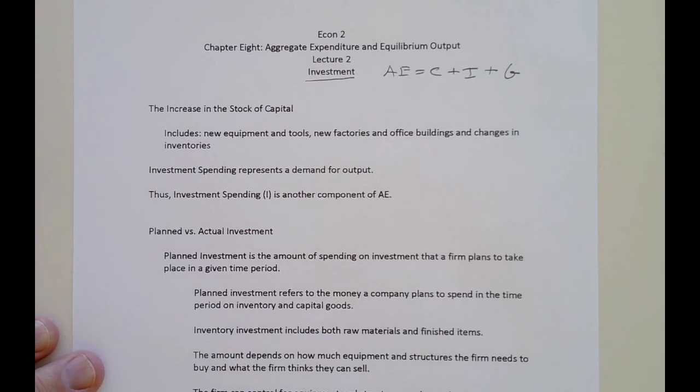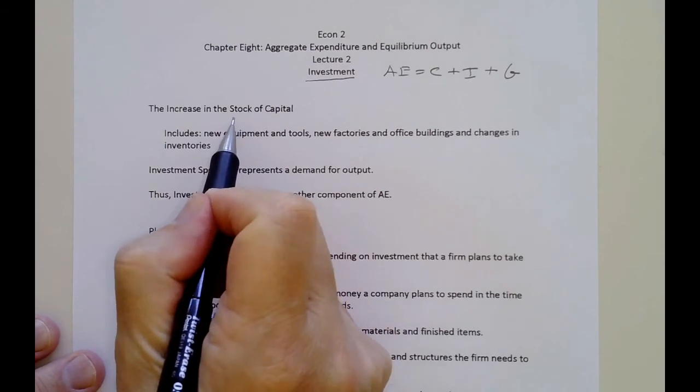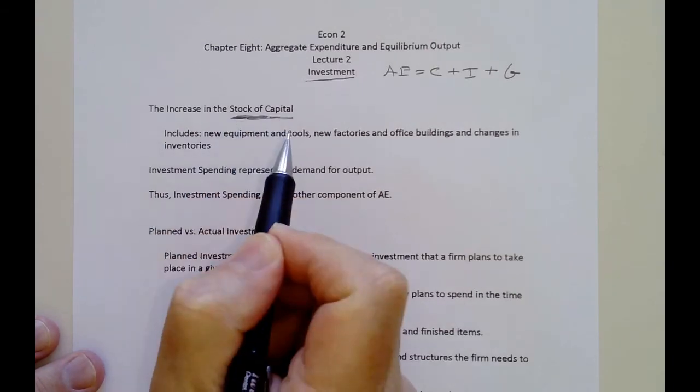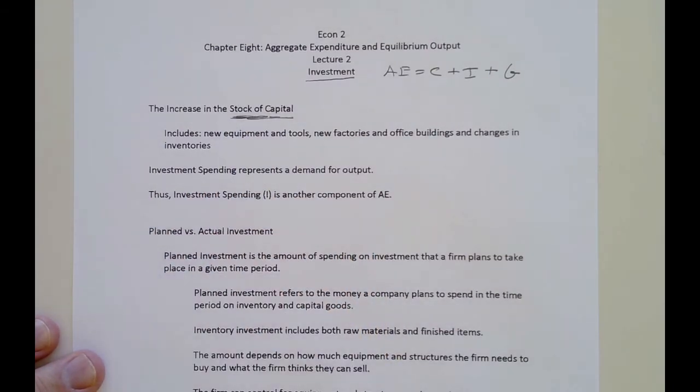So investment means we increase the stock of capital. The stock of capital is how much capital there is. So capital, again, is tools, equipment, warehouses, office buildings, retail outlets, all that is capital. Knowledge for your workforce, education they receive, experience, training, that is capital as well. So you add up all the human capital, the training, experience, all the physical capital, the machines, the warehouses, and that would give you your stock of capital. So if we increase that amount, that stock, we have investment.